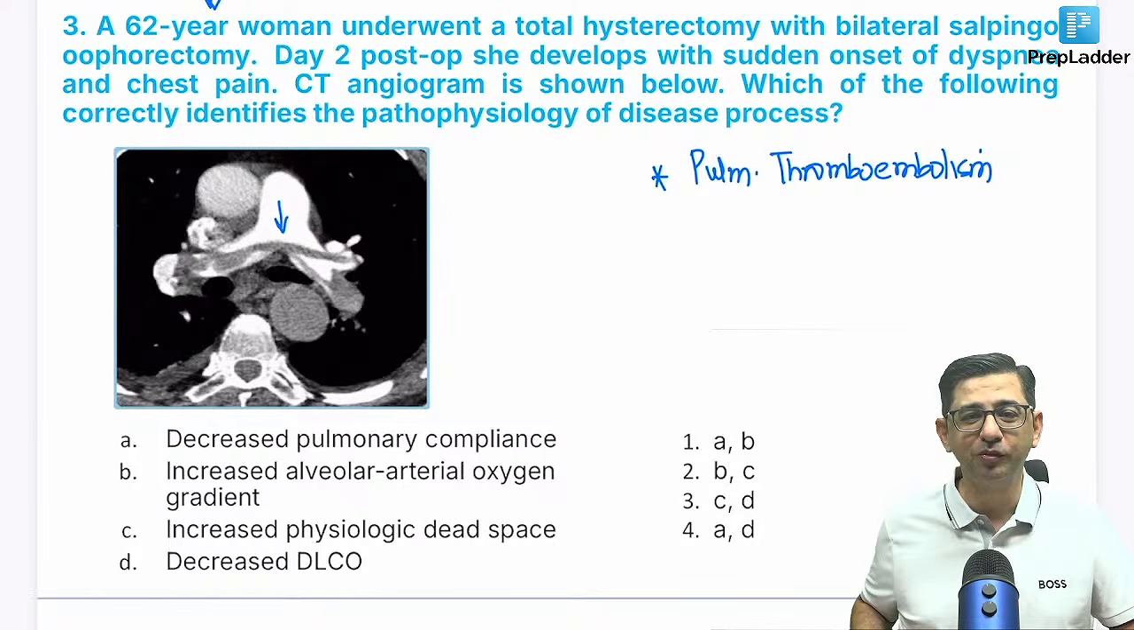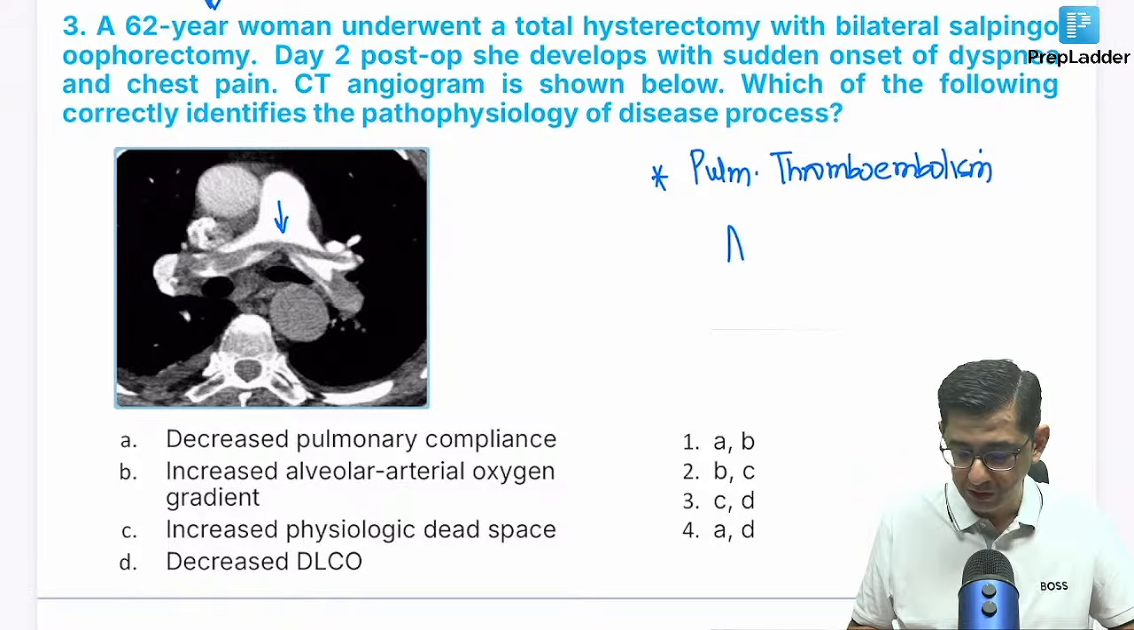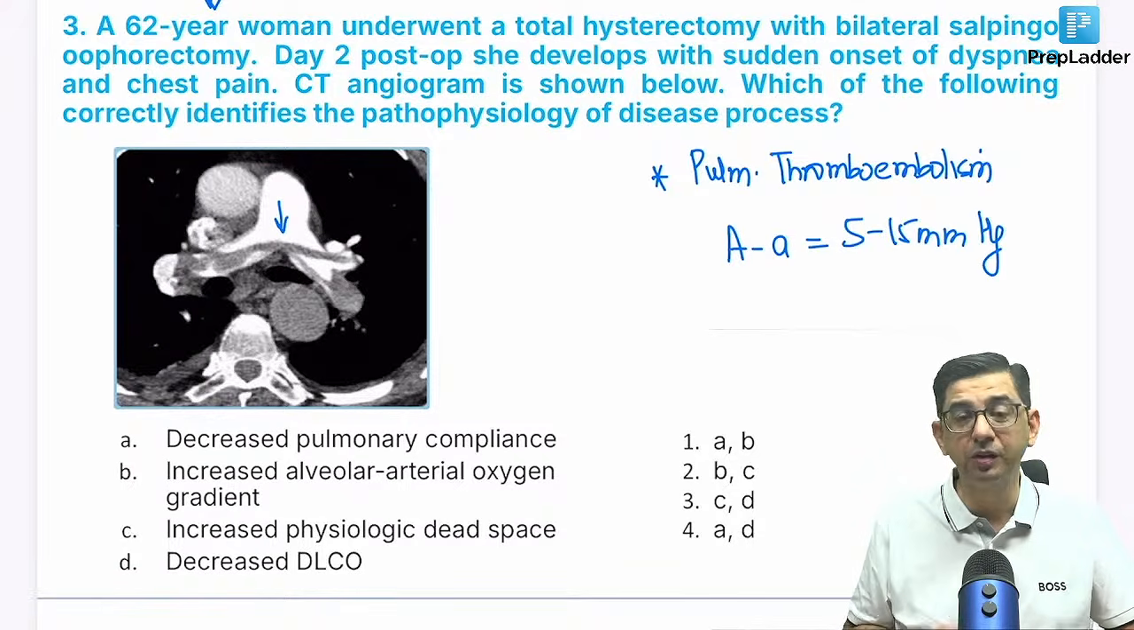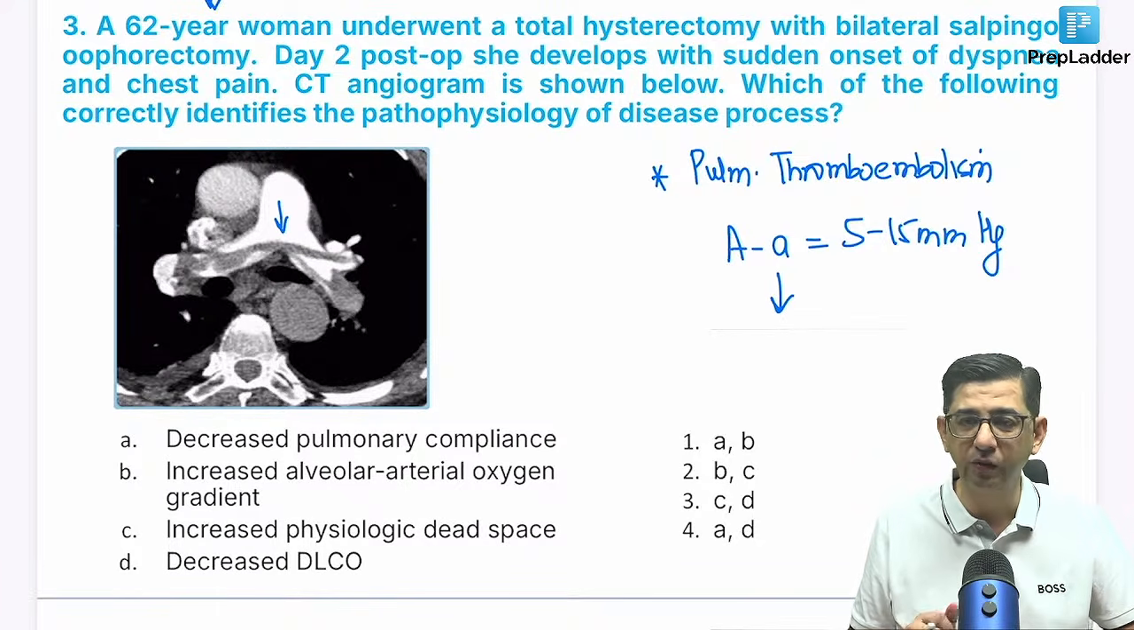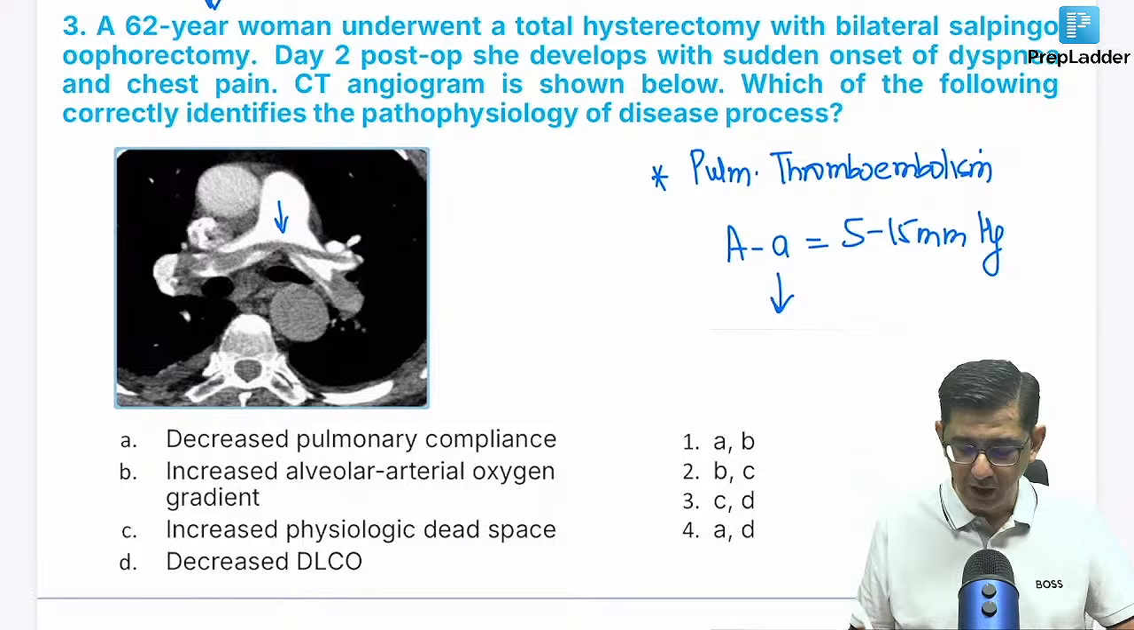So for pulmonary thromboembolism, guys, the basic point is that there is no perfusion in the lung. First and foremost is the alveolar-arterial gradient, which is 5 to 15 millimeters of mercury. What will happen in this particular case is that the small a will tend to decrease, because ultimately gas is going into the alveoli, but it is not reaching the levels of the alveoli because blood supply is not there. So small a is less, and in this condition, the gradient would be more.